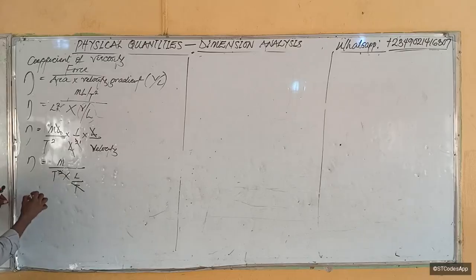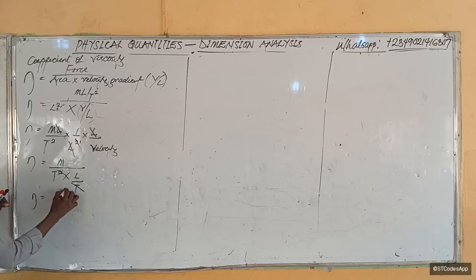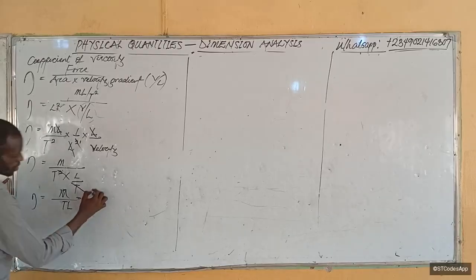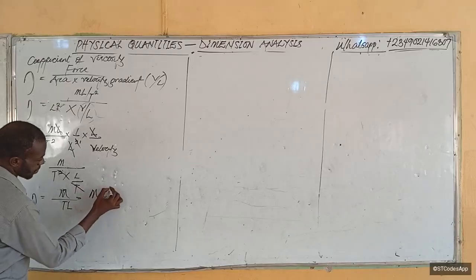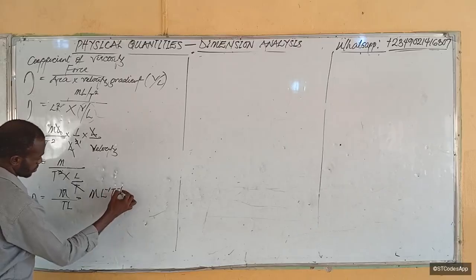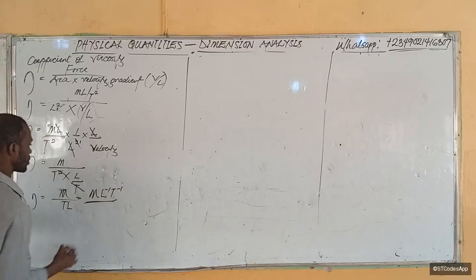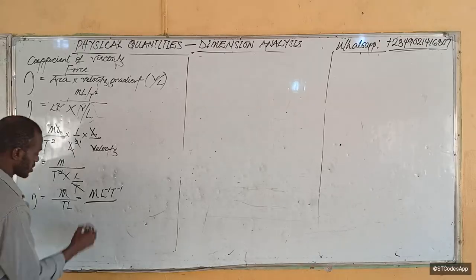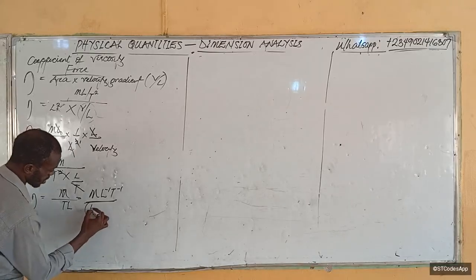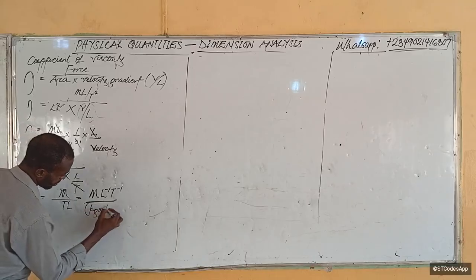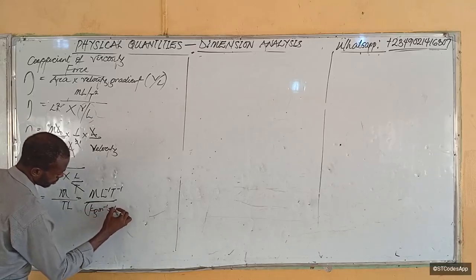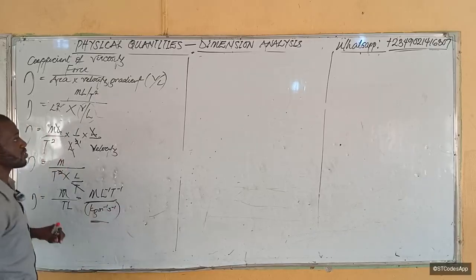So our coefficient of viscosity becomes M over LT, so that becomes M L raised to the power minus 1, T raised to the power minus 1. And that is the answer. So what will be the base unit? The base unit will look like this: kg per meter per second.